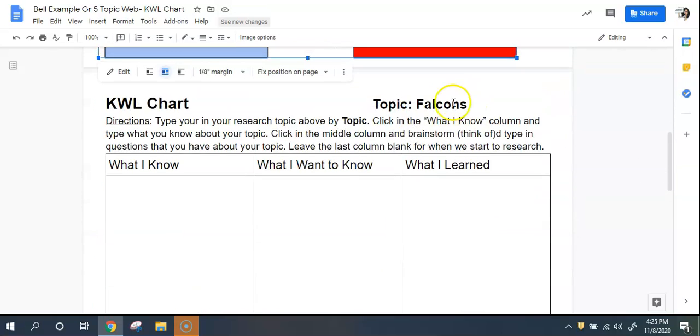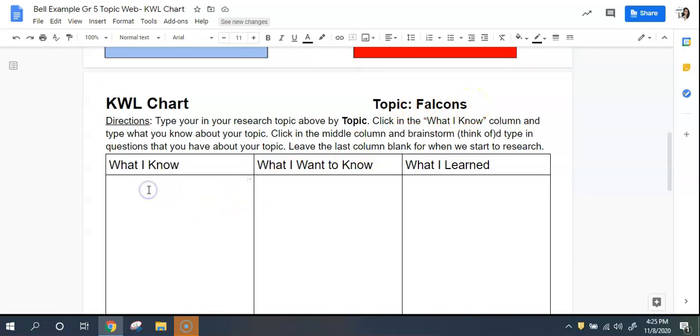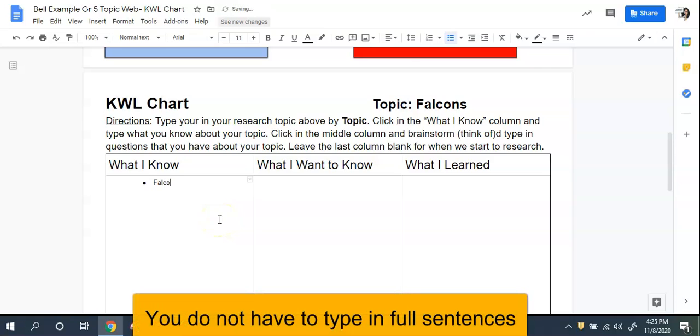Second page, you're going to put your topic, which I had falcons in here already. And then here is where you type what you already know about falcons or about your topic. All right, so maybe I would say falcons hunt small animals.